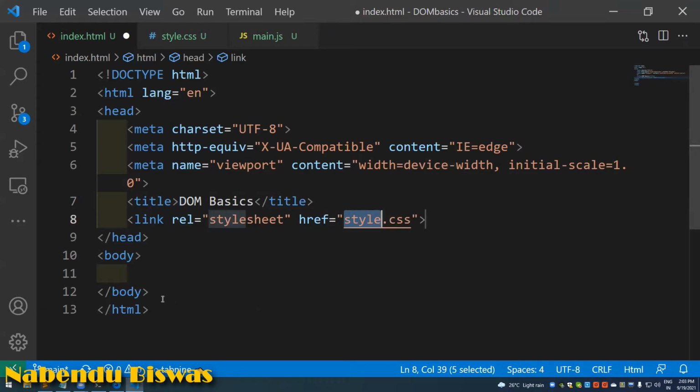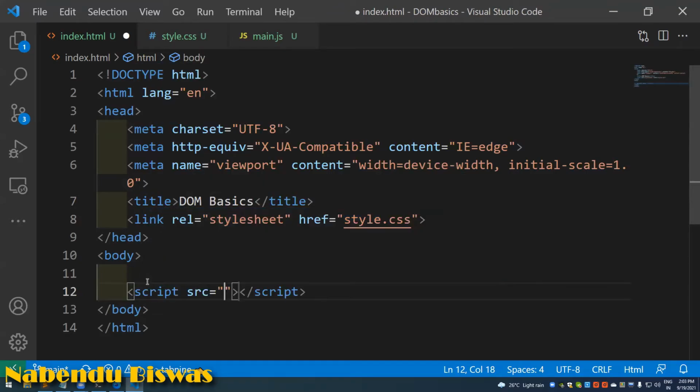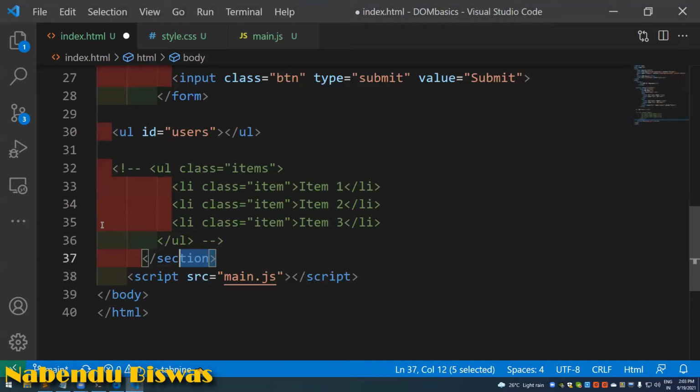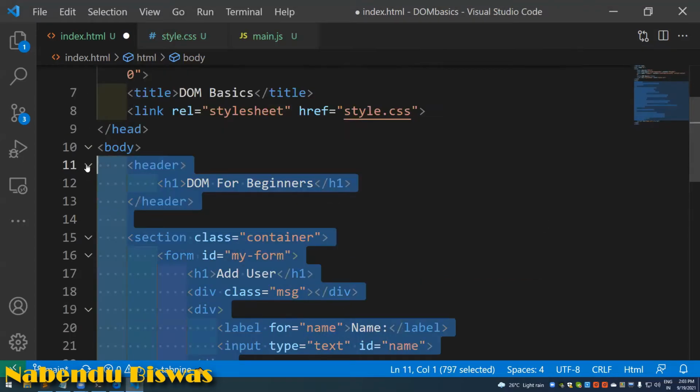At the end we have to add the script also. Script we always add at the end, the script file, and this main.js I'll do. I'm not going to type much because we are going to learn about JavaScript now.